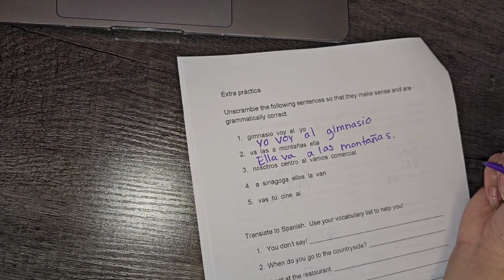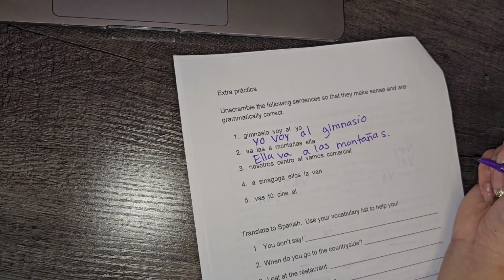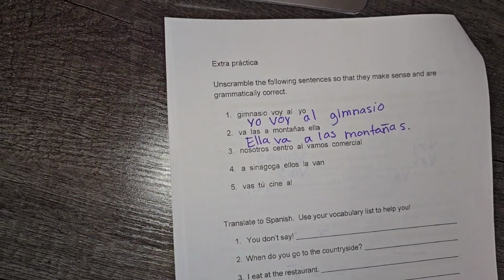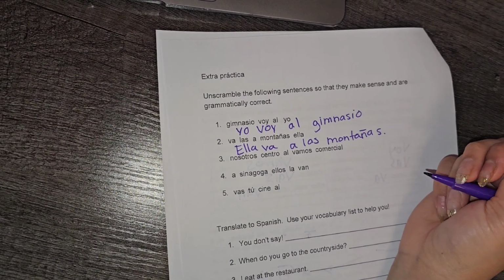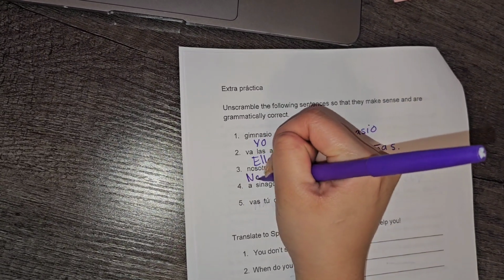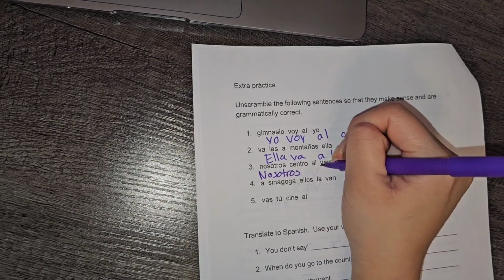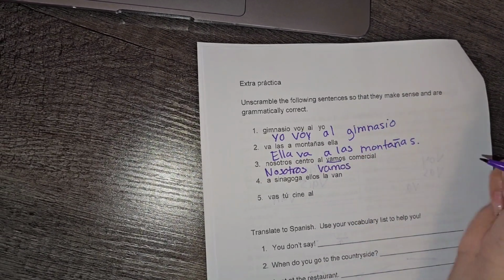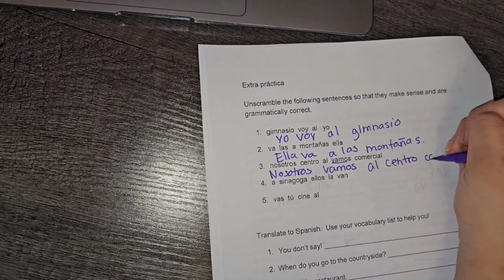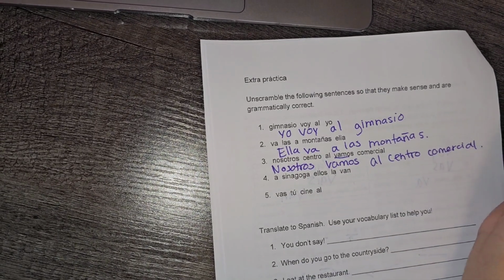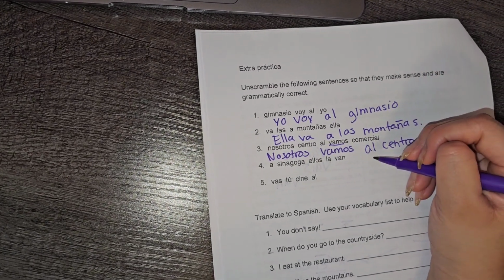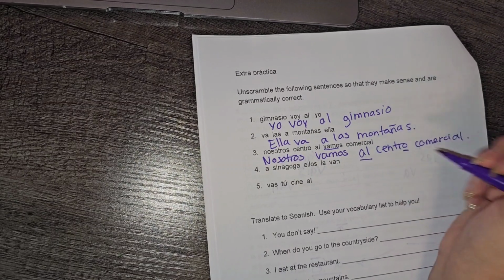Okay. Give you a couple of seconds. Pause here if you want to do the next one by yourself. Muy bien. If you want to go ahead and follow along with me, that's okay too. Or if you want to check your answer, this is our next one. Nosotros centro al vamos comercial. So nosotros is we, right? So nosotros, and then to go is vamos, the conjugated form, and then al centro comercial. Okay, centro is masculine, so this would be el centro comercial, but remember you can't have a and el next to each other, so that's why this contraction comes in.